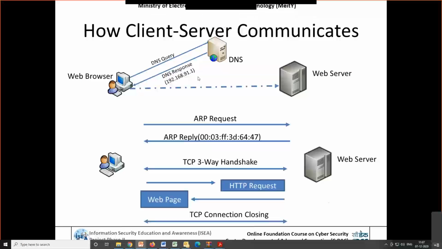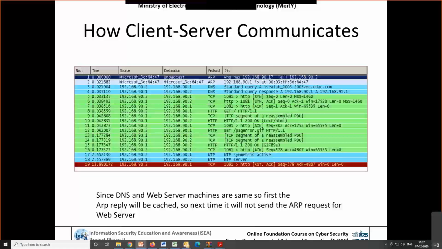Whatever communication I tried when accessing a website, if you go to 192.168.19.1, this is a private IP address. That means that server is within our organization only. Whenever your system starts in a network, it will generally ask who has the other MAC addresses, so it can communicate very easily. If I know my nearest devices, it is easy to communicate with them.